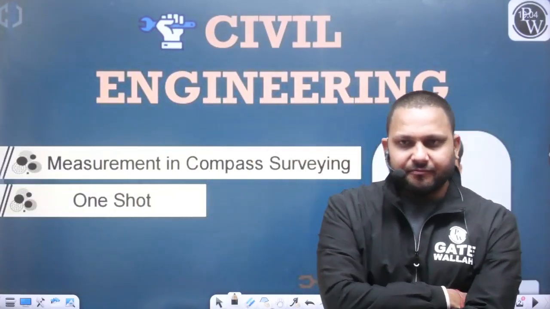Similarly, in the case of the RB or QB system, we can measure the bearing of any line from the north or from the south. From where the line will be near, we will measure the angle from the north or south. So the measurement can be in the clockwise direction or the anti-clockwise direction in the case of the RB or QB system.